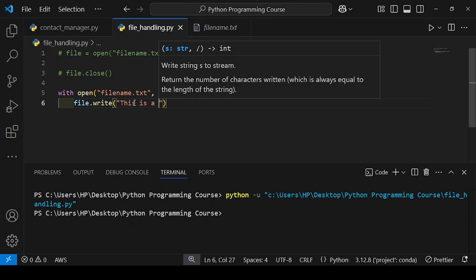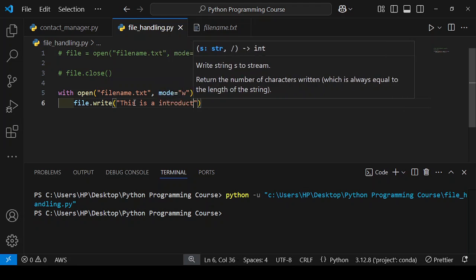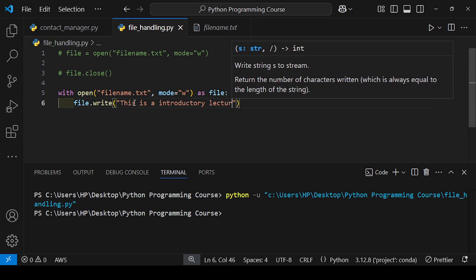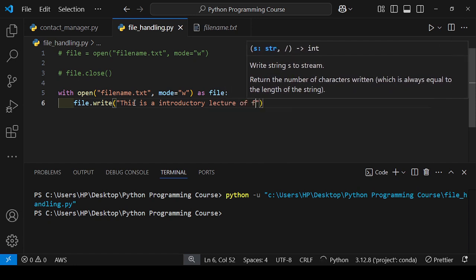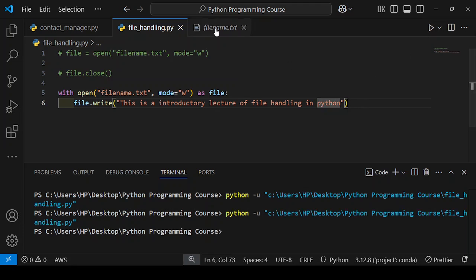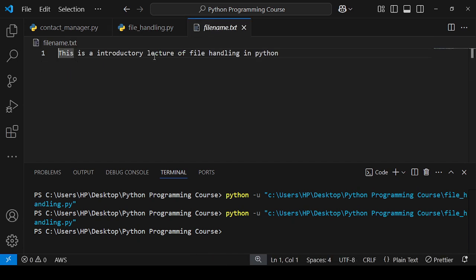This is an introductory lecture of file handling in Python. And let's see. You will see this is the introductory lecture of file handling in Python.